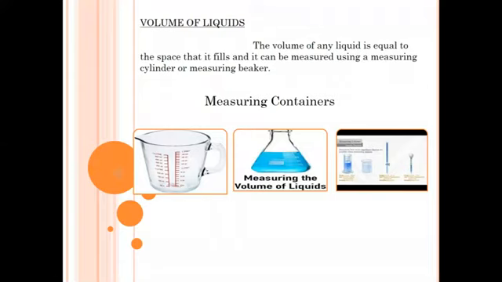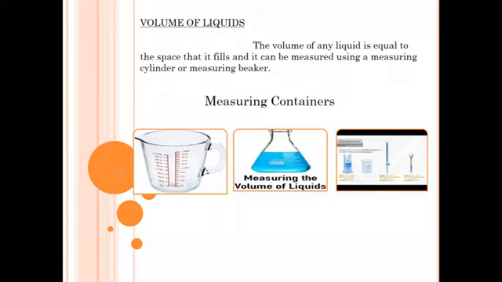The maximum volume of liquid that a container can hold is known as the capacity of the container. The measuring container is graduated as shown in the figure.